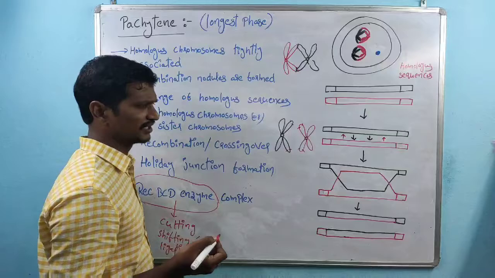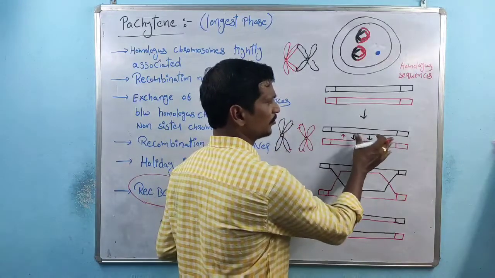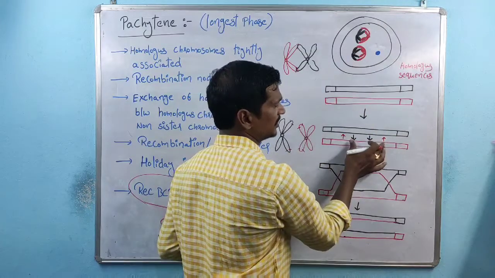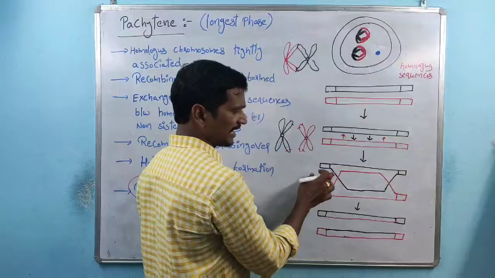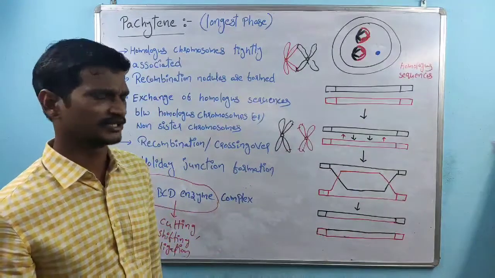Especially the very first step is the shifting process. So these are the homologous sequences. This one is related to the black color chromosome and this one is related to the red color chromosome. We know that DNA is a double helical structure, right?